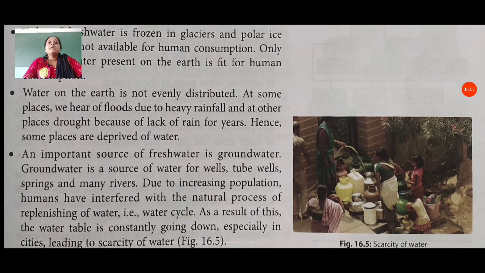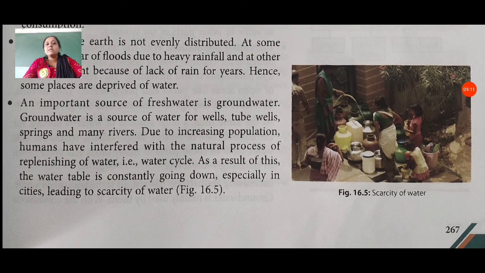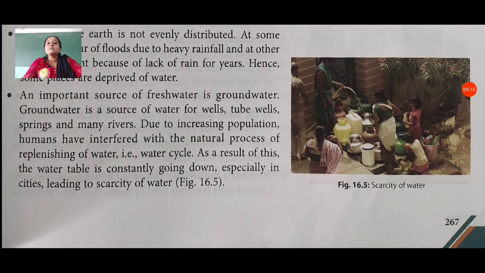An important source of fresh water is groundwater. Groundwater is a source of water for wells, tube wells, springs, and many rivers. Due to increasing population, humans have interfered with the natural process of replacing water, for example the water cycle.